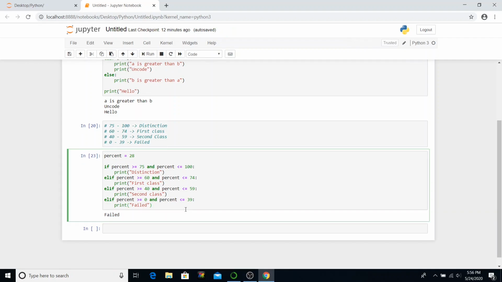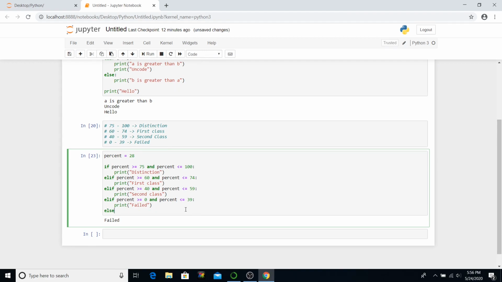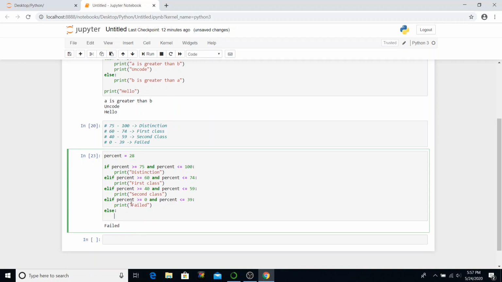What we can do here additionally is write an else statement at the end, which means that if none of the conditions is true, the control flow will come to this else and print. In this case, we can say print invalid value. For example, somebody enters anything above 100, let's say 128, execute it, it says invalid value because 128 does not fall in any of the categories. Or someone enters minus 12, still invalid value. So this is a very good example which explains how the if else ladder, or the elif ladder in Python, works.